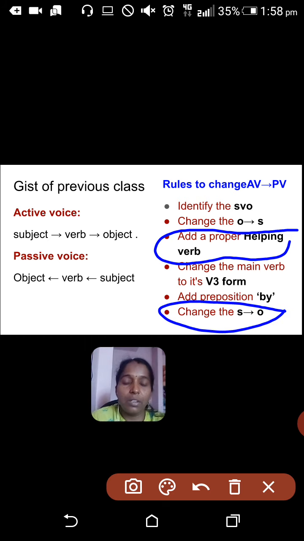See, nothing is there to learn in this rule, but when you change the subject into object, if the given subject is a pronoun, then how it should be changed? I have brought you a tabular column for this.